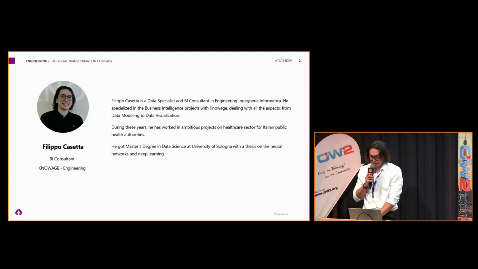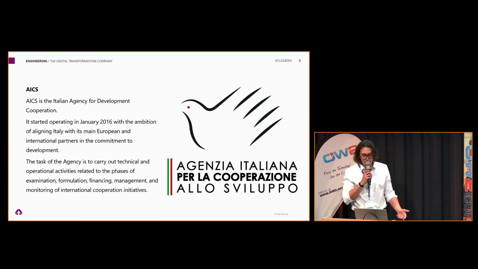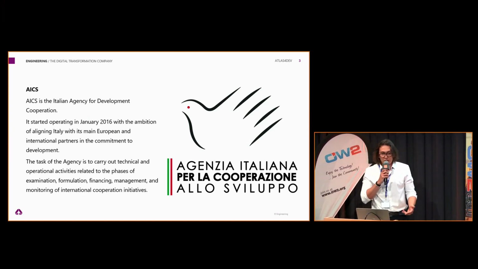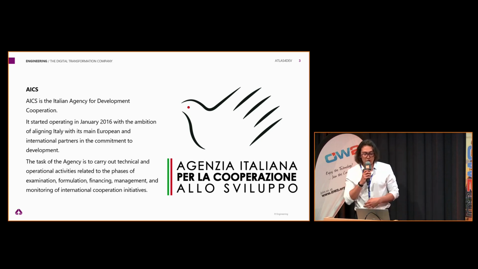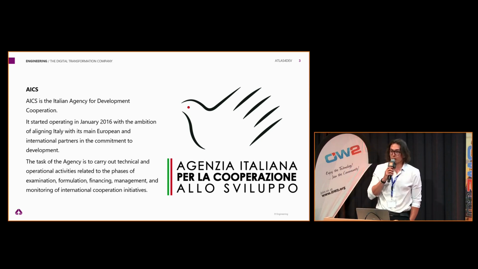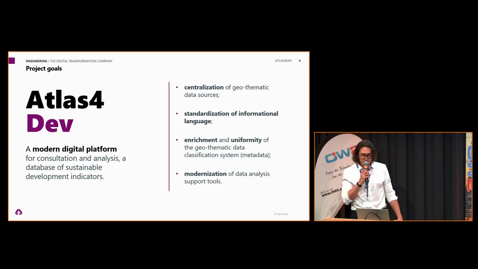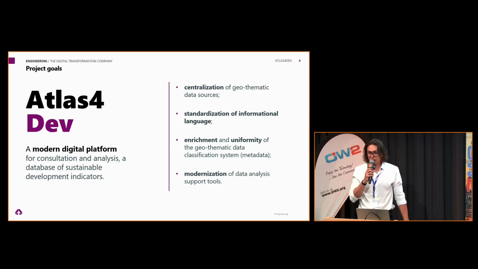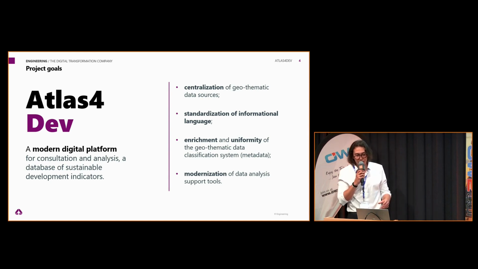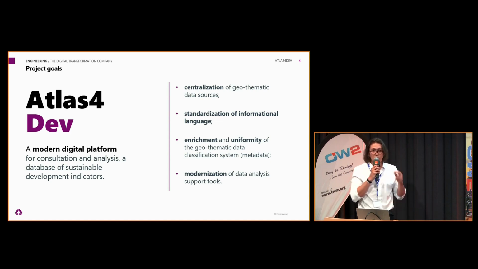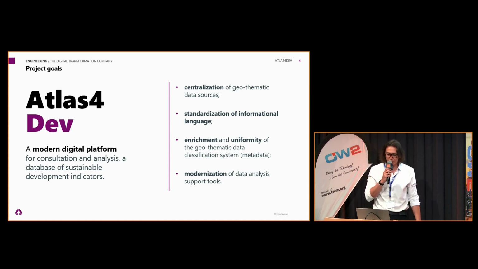Atlas for Dev is a project funded by AICS, that is the Italian Agency for Development Cooperation. The goal of the agency is to align Italy to the main international partner in the commitment to development, and the task of the agency is to manage all the activities that are related to the international cooperation development. And in this sense, they want to create Atlas for Dev in a global context that is characterized by uncertainties and by conflict. The sustainable development indicators represent a fundamental element in order to identify the geothematic needs and to develop decision-making processes of the country.